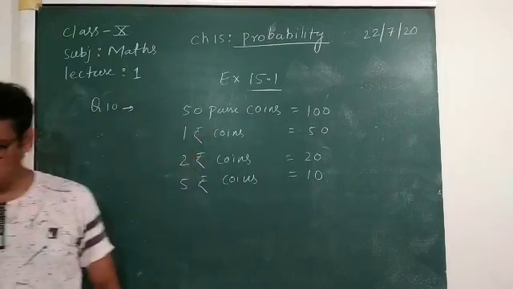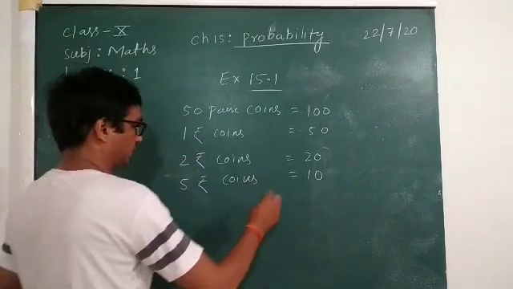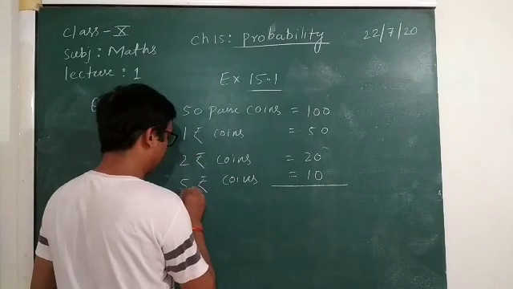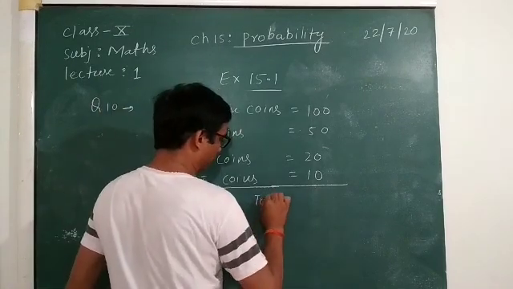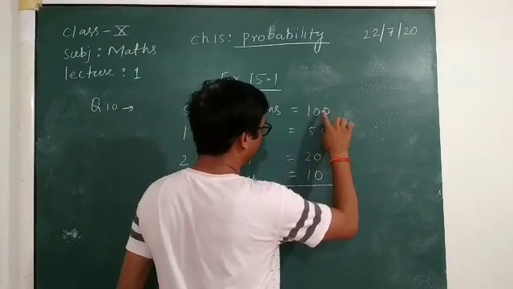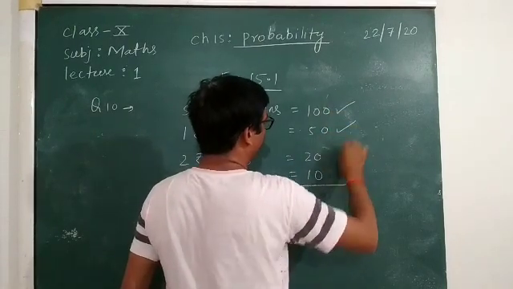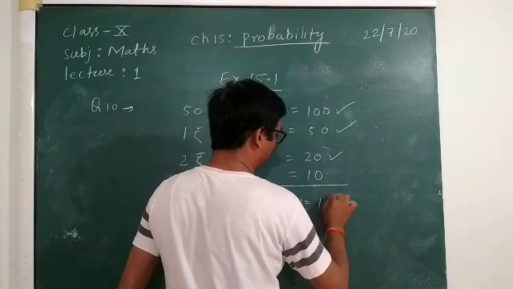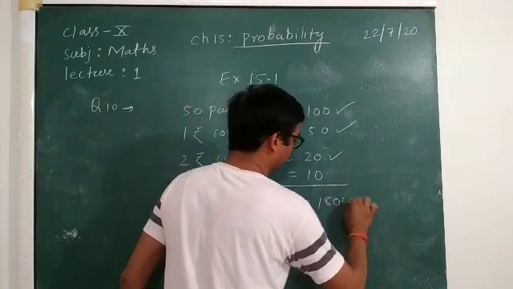So this will be your total coins. Here you can write the total coins. How much is it? 100, 150, 170, 180. So 180 coins.